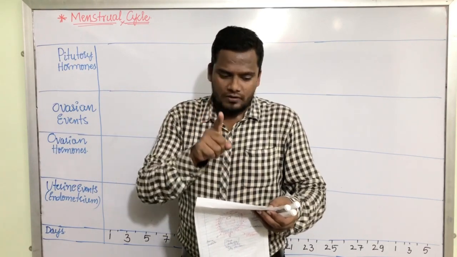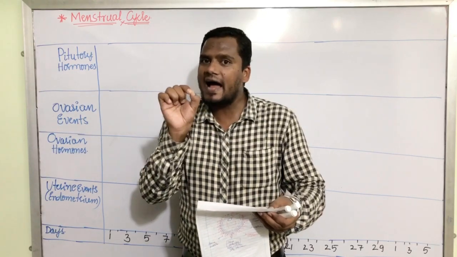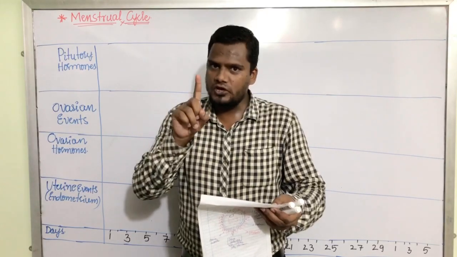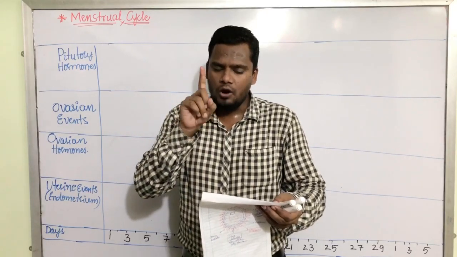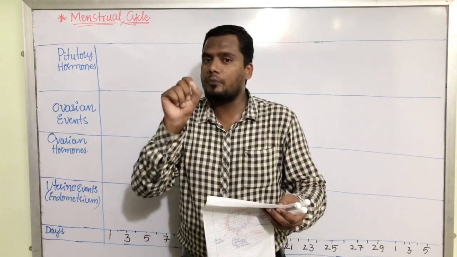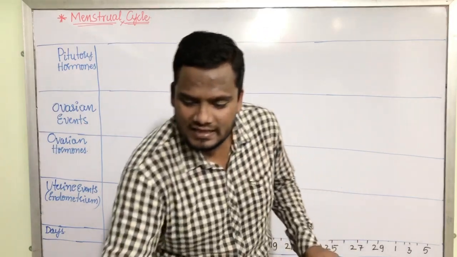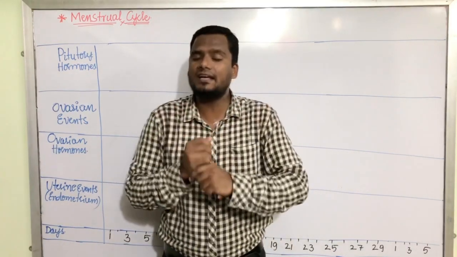I'll repeat the question. Menstrual flow occurs due to the lack of option A FSH, option B oxytocin, option C vasopressin, and option D progesterone. This question was asked in the year 2013 NEET question paper.